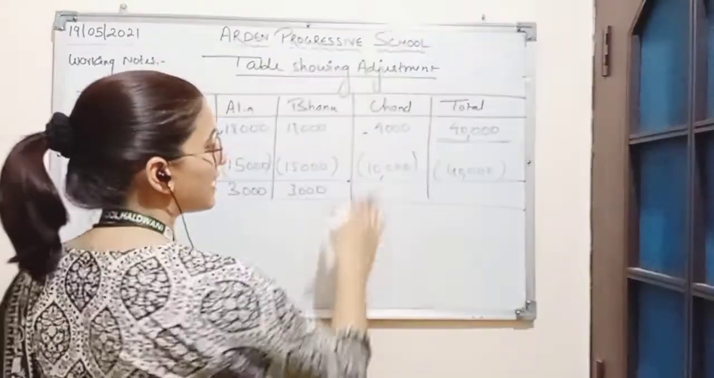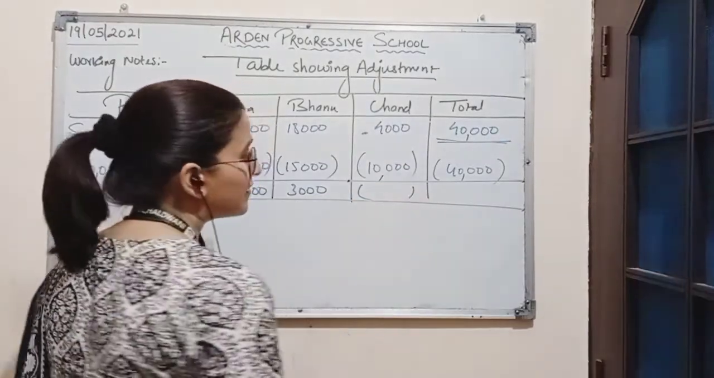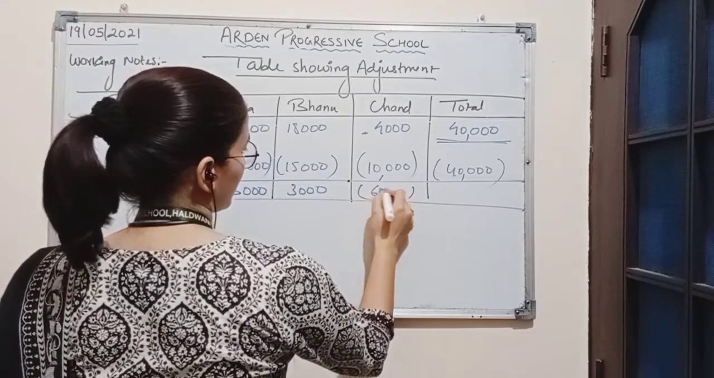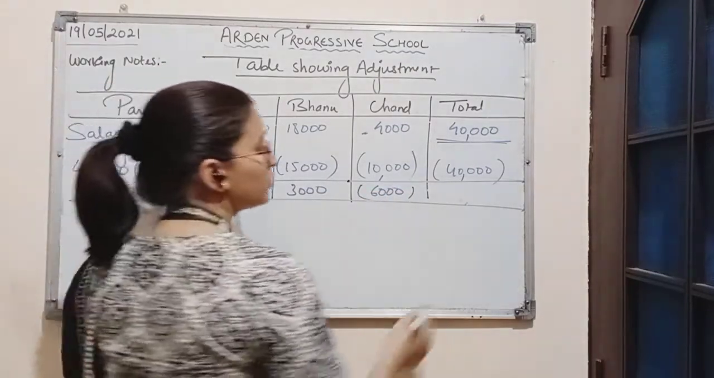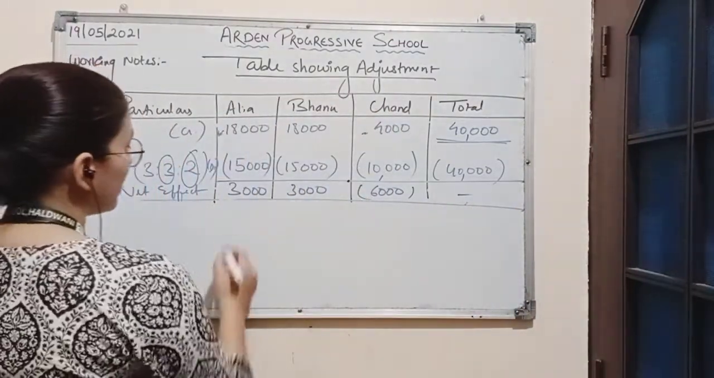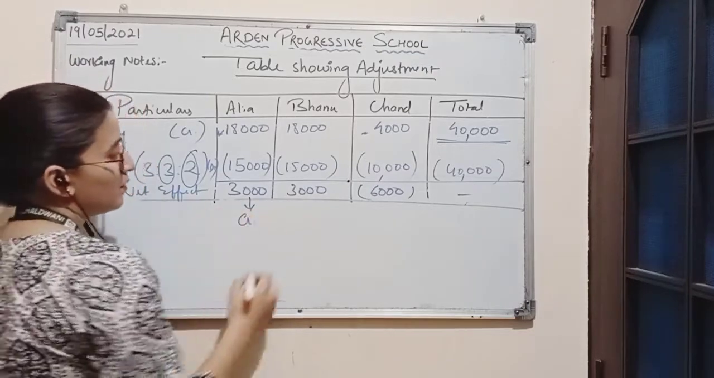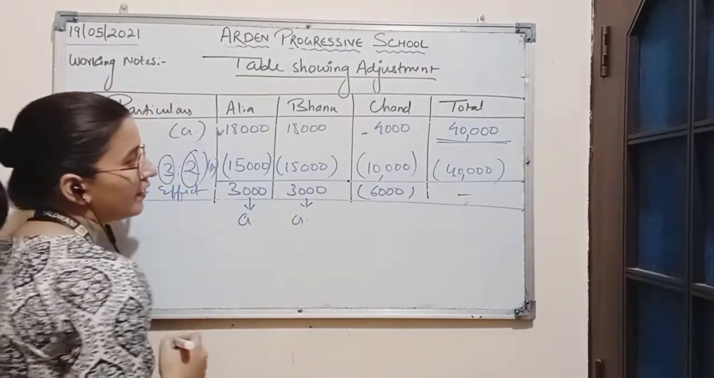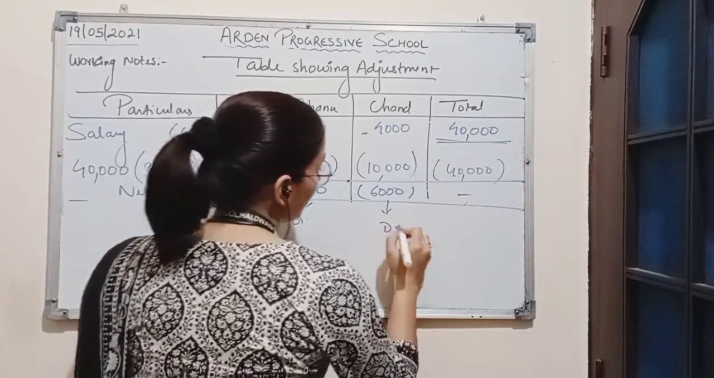And after that, the last partner, which is Chand, has a positive value or credit balance of 4,000 and debit balance of 10,000. So here we know the negative balance has a greater value. So 10 minus 4 is 6,000. Now total will be nil. So as we can see here, there is a positive value for Alia, so it will be credited. Positive value is also in the case of Bhanu, so it will also be credited. And there is a negative value for Chand, so it will be debited.